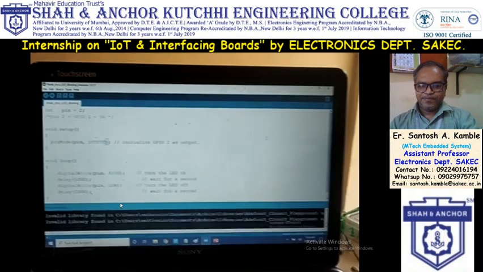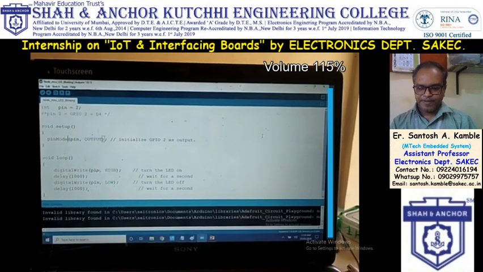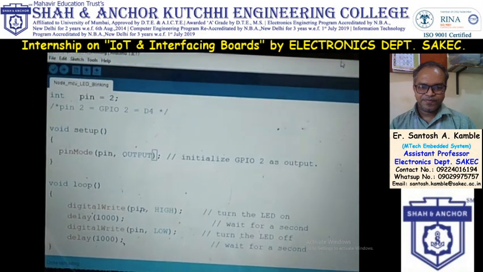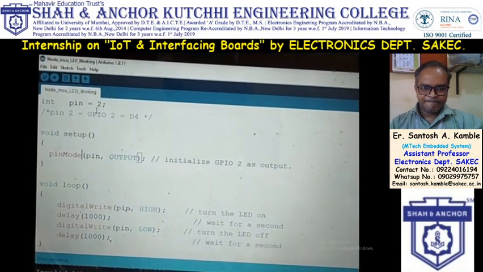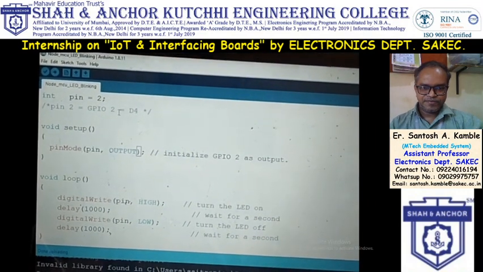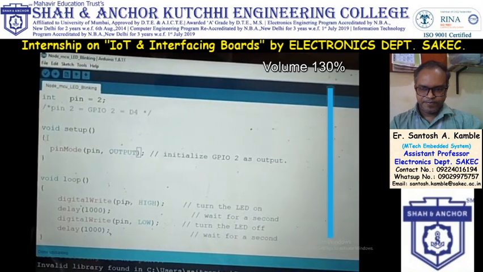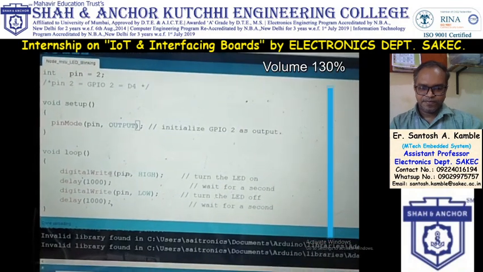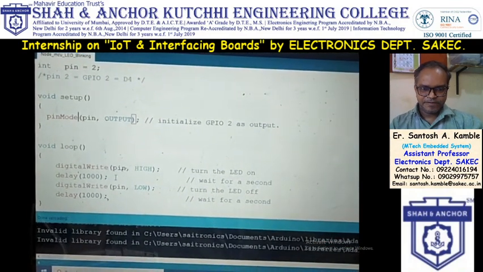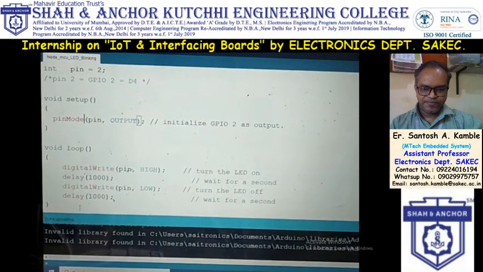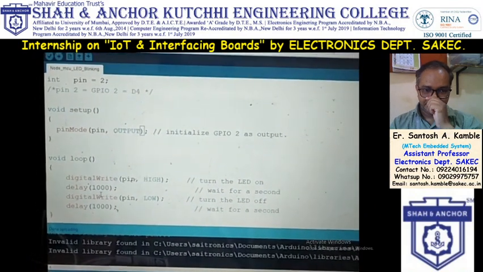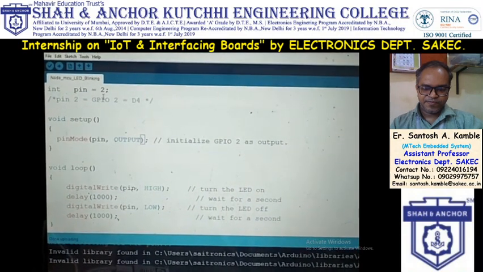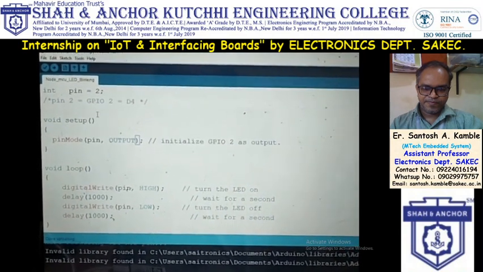Hello everyone, now we'll see the demonstration of LED blinking on NodeMCU. So this is my code. In this code I have used pin 2. Pin 2 is GPIO2, or you can say D4. In setup, pinMode pin output, then in loop, digitalWrite pin high, delay for 1 second, digitalWrite pin low, delay for 1 second, repeat the sequence. So LED will blink on off on off like this. On the NodeMCU board there is an onboard LED, so no need to connect an external LED.